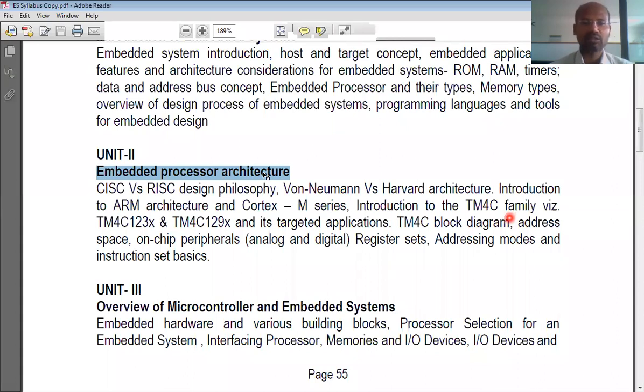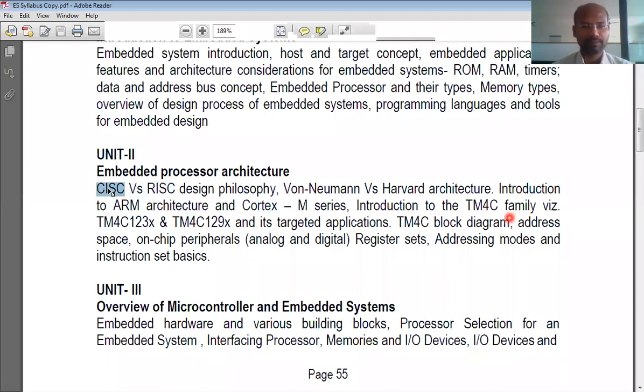Okay, although those peripherals, their capability is very less. Microprocessor plus peripherals is called a microcontroller. Now, how you architect that microcontroller, that is about this unit 2. In unit 2, we will talk about CISC and RISC design philosophy. All the processors that exist today can be classified mainly into these two categories, CISC and RISC.